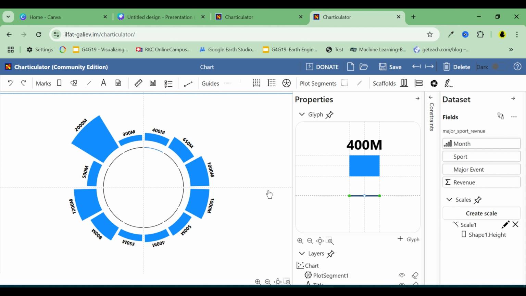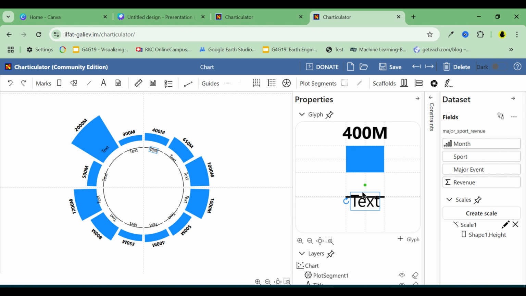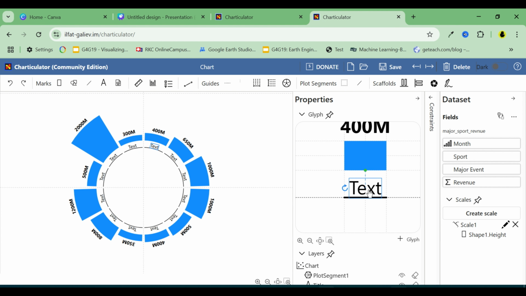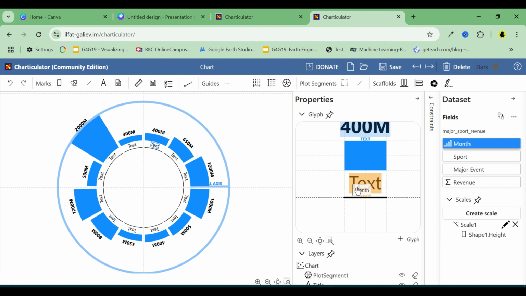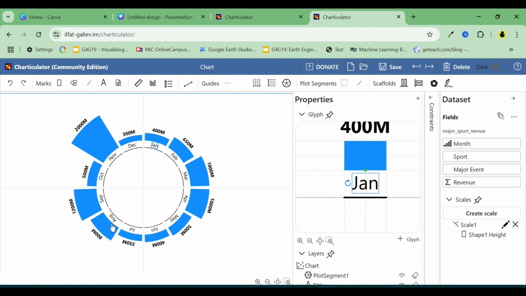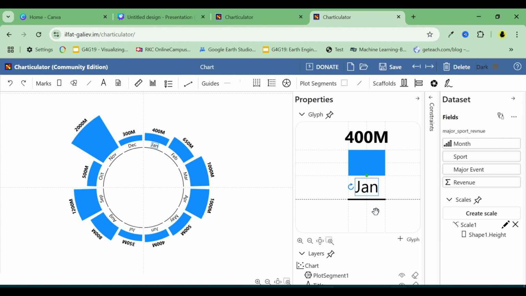Next, let's add the month labels just above it. Bring in a text field and place it in the center. Adjust the anchor point and position to align it properly. And there you go. Next, let's drag the sport field into the text placeholder. We have clean, well-placed month labels.